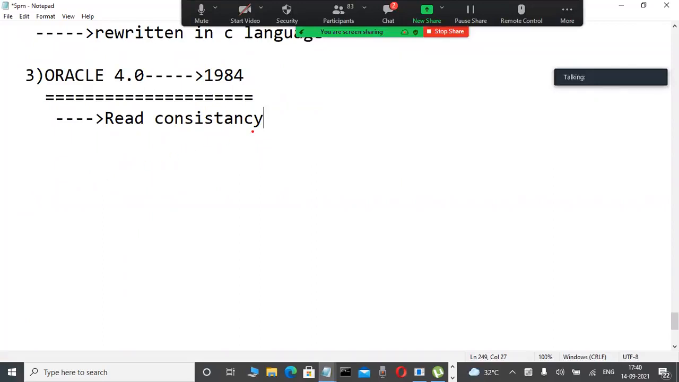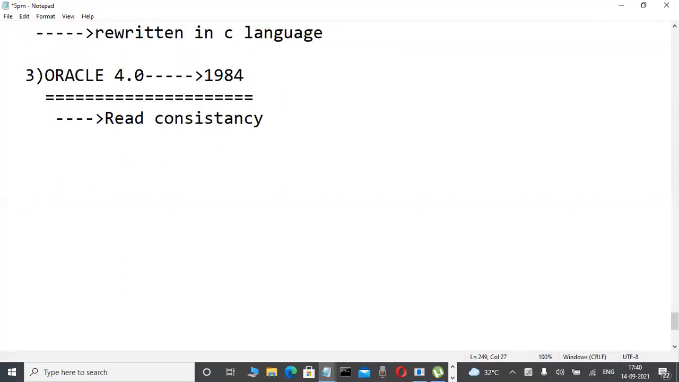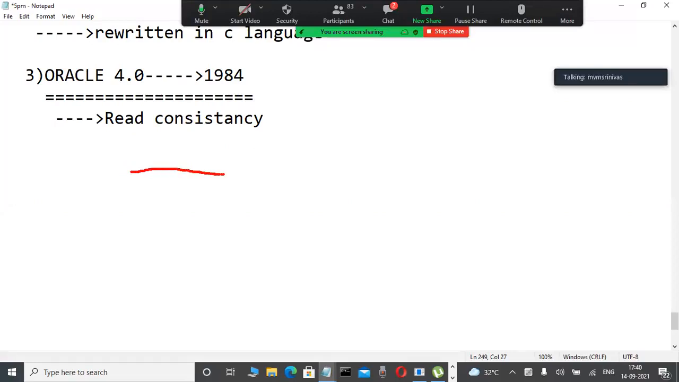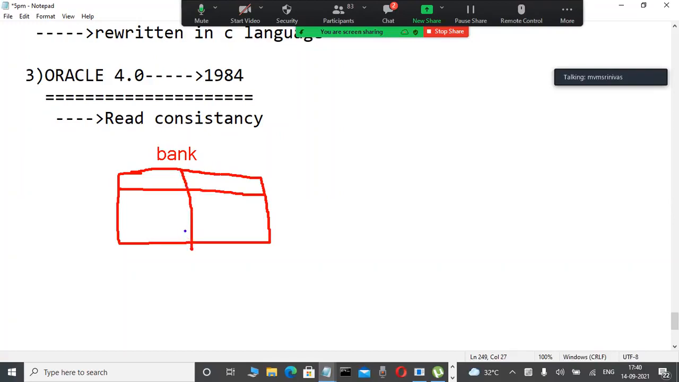What is read consistency? It is purely technical, something administrators and well-known persons should observe. A small idea. Slowly observe it here. This is a bank table, for example. Maybe you can tell the answers yourselves. In this bank table there is some data, for example account number, the name of the account holder, and balance. Just for idea purposes, this is a table.